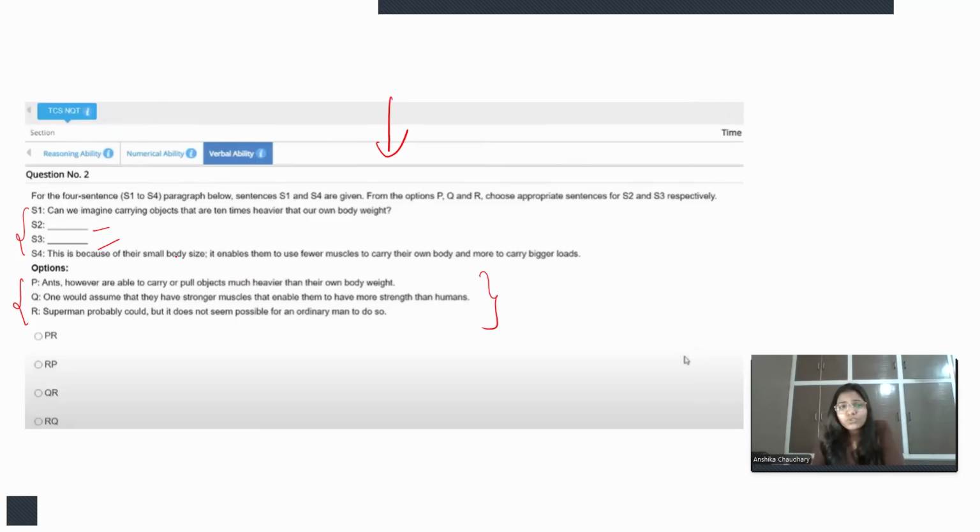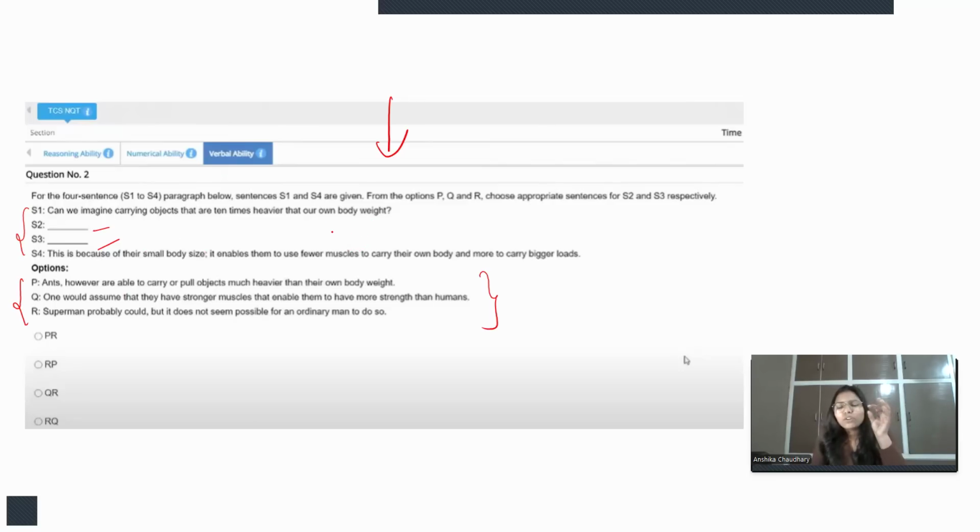All right. So the first statement is, can we imagine carrying objects that are 10 times heavier than our own body weight? So it's a kind of hypothetical situation we are imagining, we are visualizing, right?